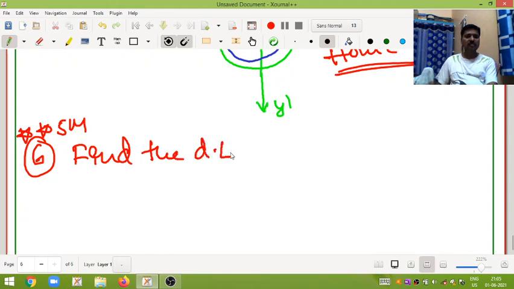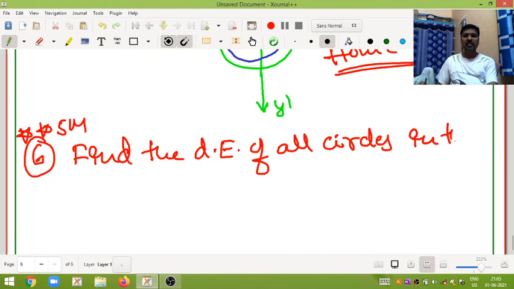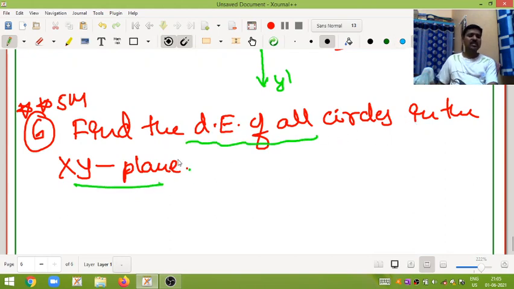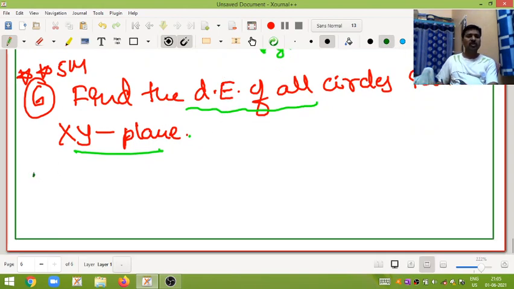Find the differential equation of all circles in the xy plane. That is given in the xy plane. We all know this. Solution.